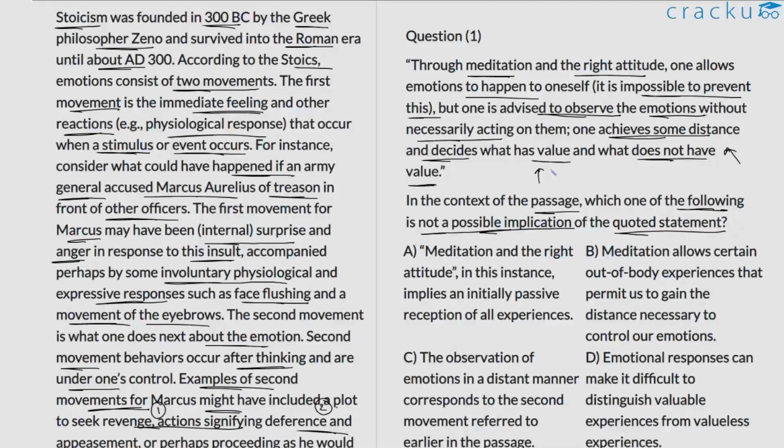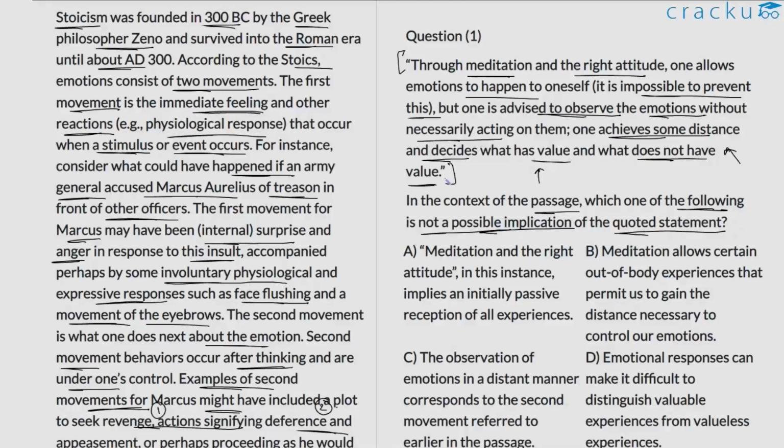or sexual gratification. So in a way, this particular point is just trying to tell us that what we need to do is to hold back, to not immediately react to the first movement or the emotion that we feel immediately, and instead to observe this particular emotion and identify what's valuable to us and what's not valuable to us, and then come up with a specific response. This is the prescription here in this particular passage.